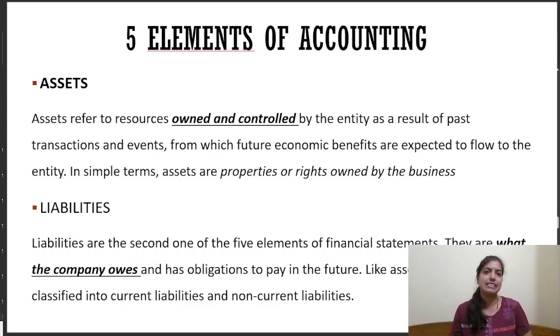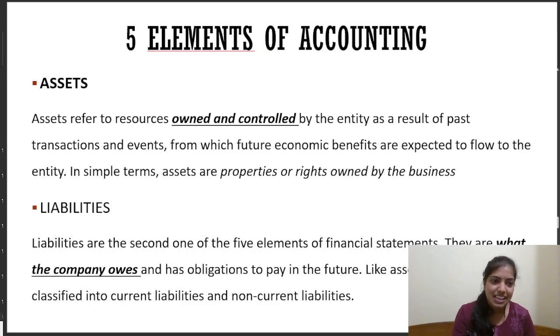The next category is liability. Liabilities are those elements which are the claims or what a company owes to another party. That is liability. Liability again can be classified into current liability or fixed liability. Here, if I say loan is a liability or bills payable is a liability, all these things are liabilities. That means a company after a certain period of time has to give back that resource to someone else.